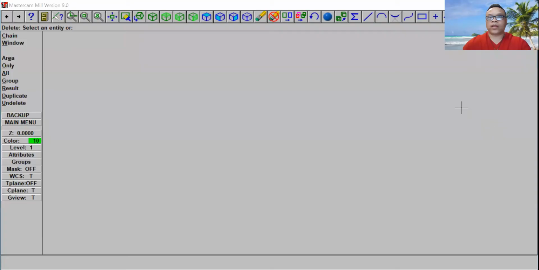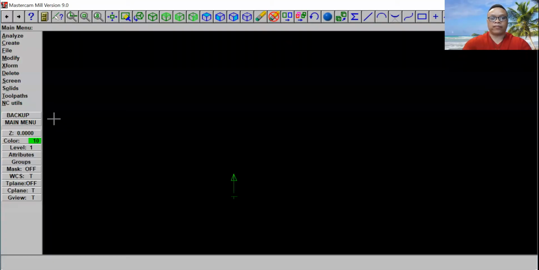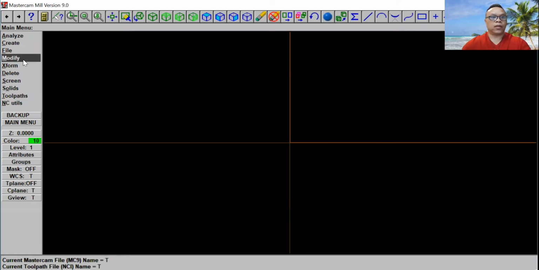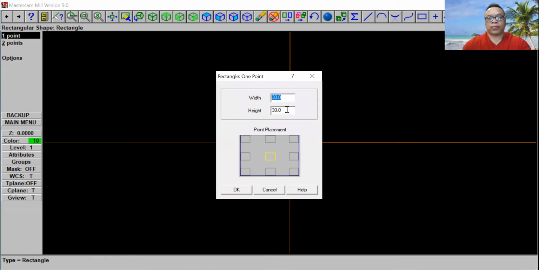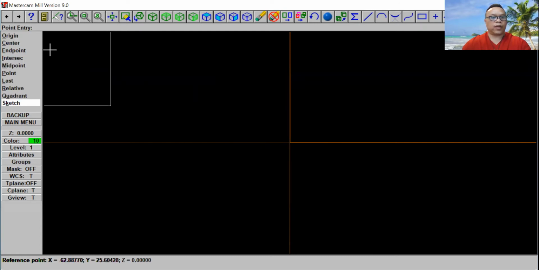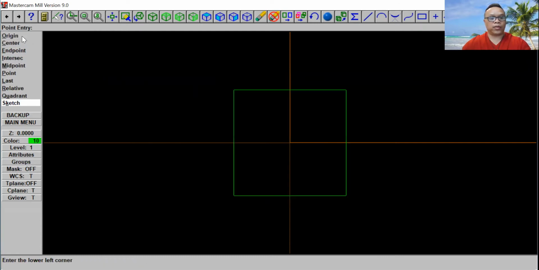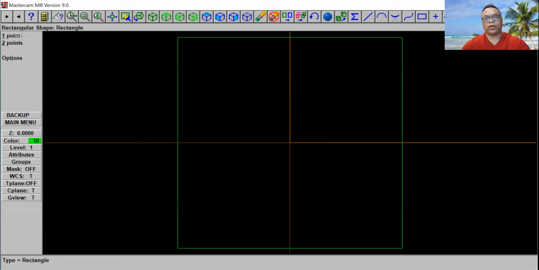Now, without further ado, let's go to Mastercam 9 and open that up. Let's go to our main menu and select F9 here and click on create. Select rectangle. We're going to use 1 point, and we're going to use 30 by 30 here and select OK. Then I'm going to put it in the center, put origin, and click escape, Alt F1.